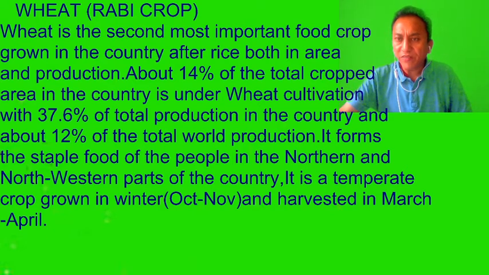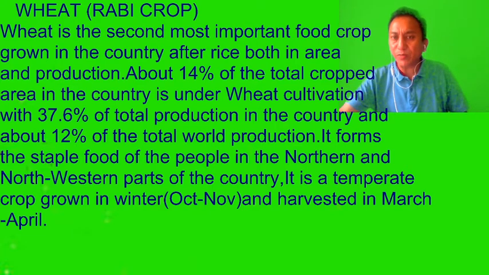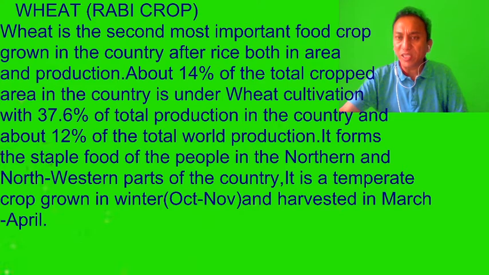Wheat cultivation basically comprises about 37.6% of total production in our country. If you see how much wheat is produced in our country among the crops, 37.6% of the total production takes place in our country, with 12% of the world production.